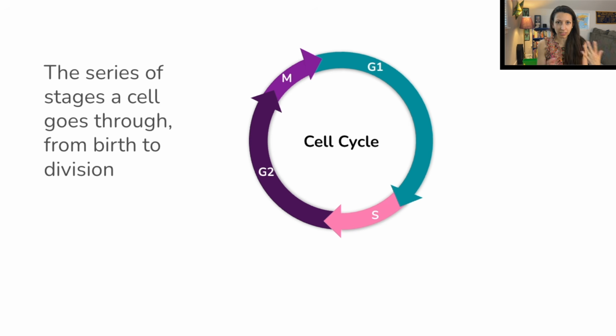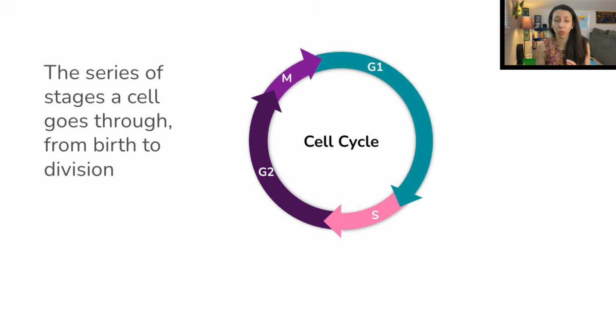So let's talk about all the stages of the cell cycle. So these are just the series of stages that the cell goes through from birth to division. And it's going to have multiple checkpoints and spots along the way to make sure everything is going correctly. If these checkpoints are not followed, we can have uncontrolled cell growth or uncontrolled division, which leads to things like cancer. So the cell cycle is regulated by specific proteins, but there's some phases you should be familiar with.